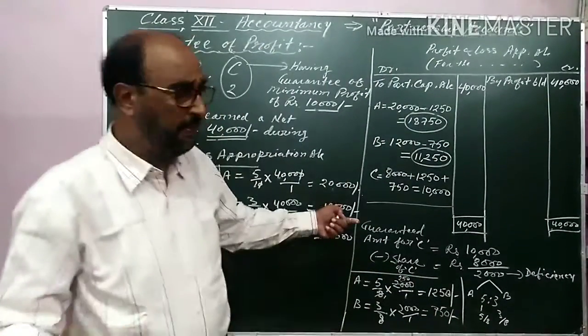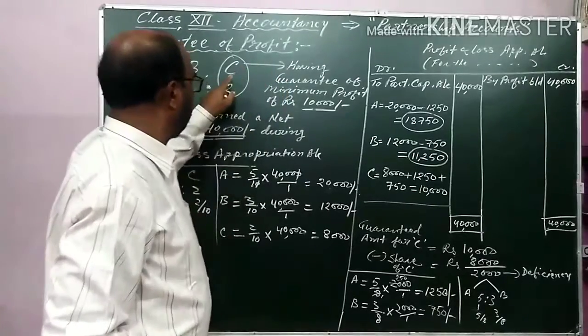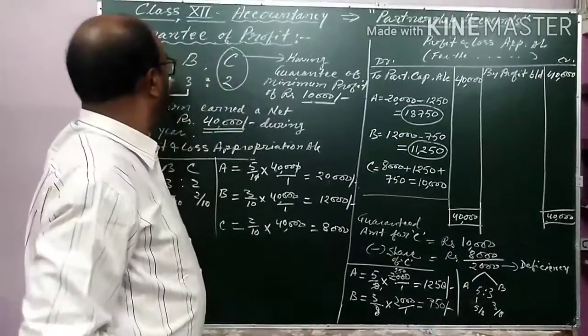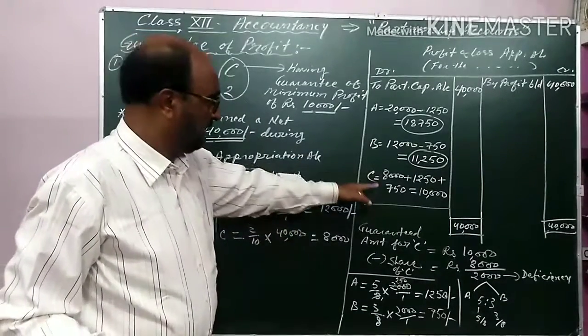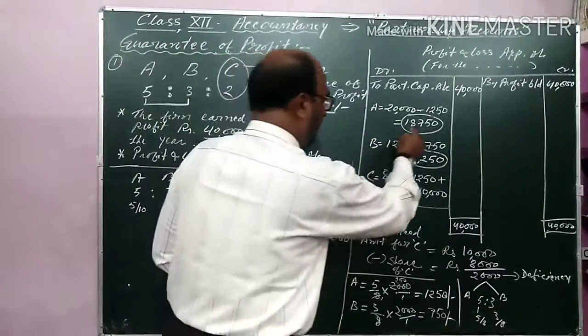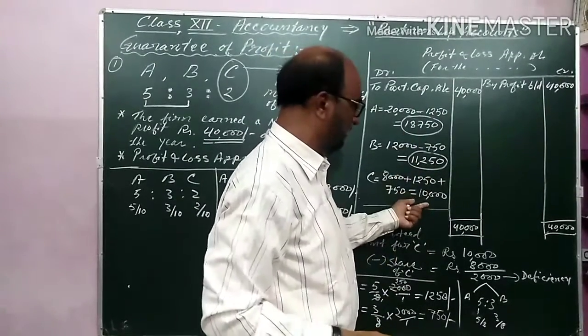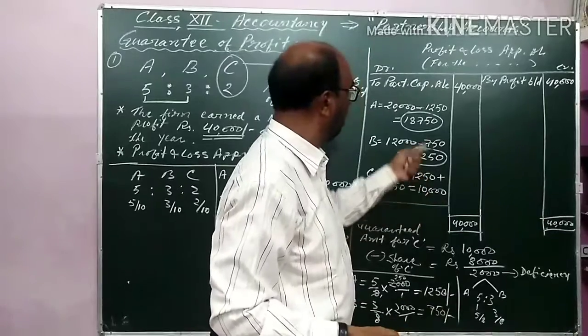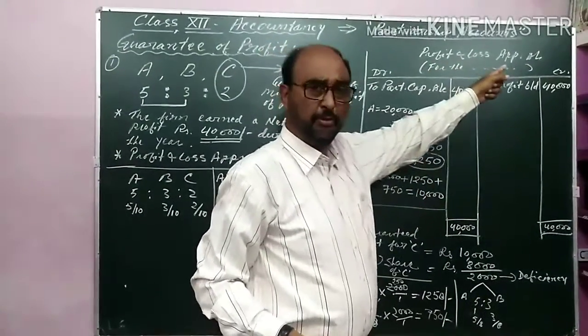So this is the simple concept of the guarantee of profit, when C is having the guarantee and A and B have given the guarantee. So this is the distribution. I have shown the calculation inside the profit and loss appropriation account. Actually it is not allowed, but it is just to understand the question.